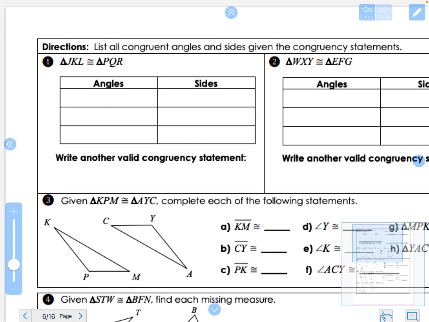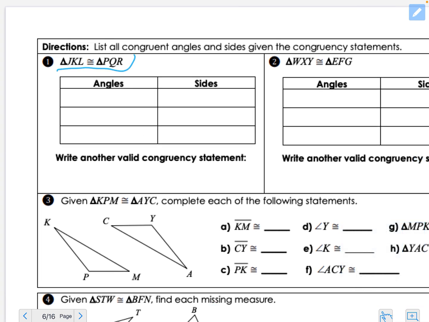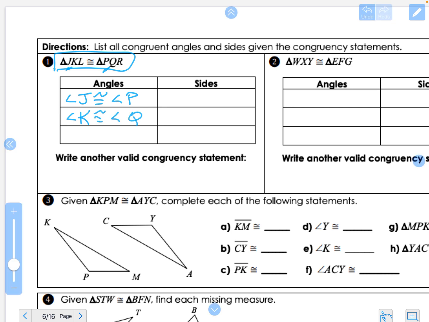If I want to list all the parts, so I've given you the statement, so it's telling you the corresponding parts. So in the first triangle, I have angle J. It's congruent to, which one's in the same order? Angle P. Angle K is congruent to angle Q because they're both in the middle of that congruency statement. And angle L is congruent to angle R because they're both at the end of the congruency statement.